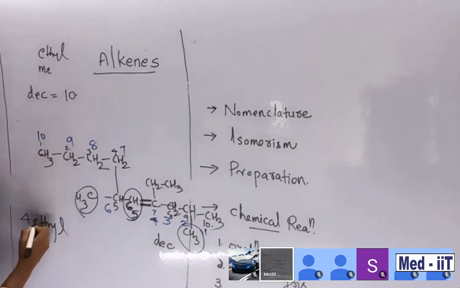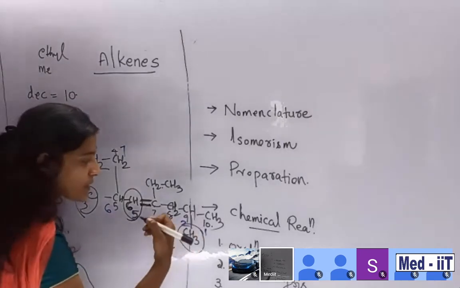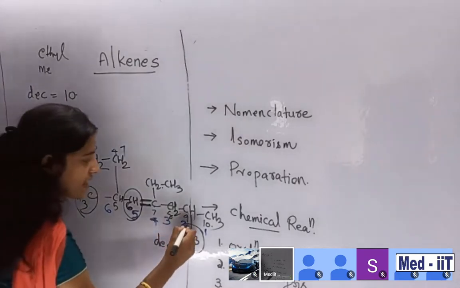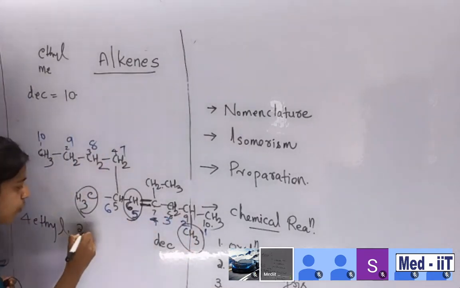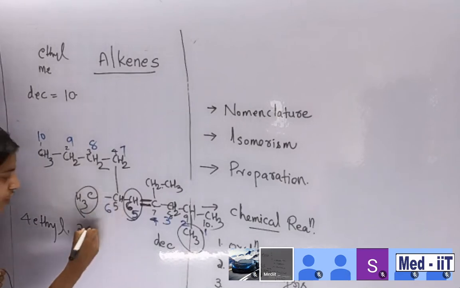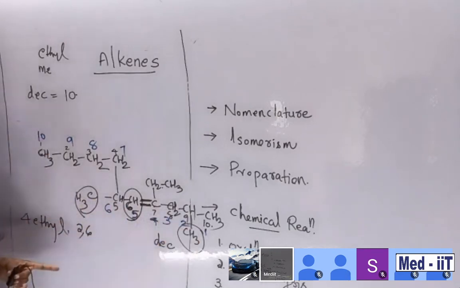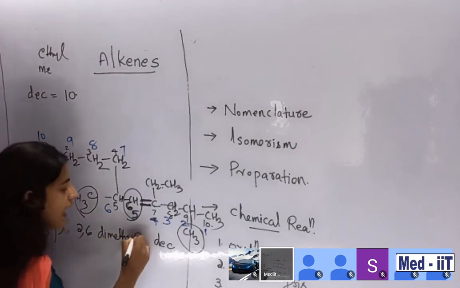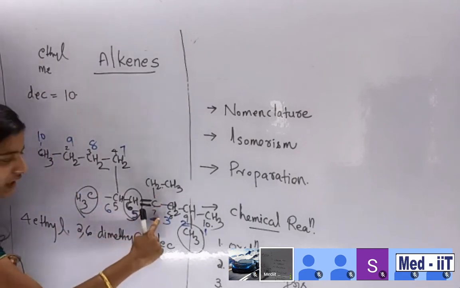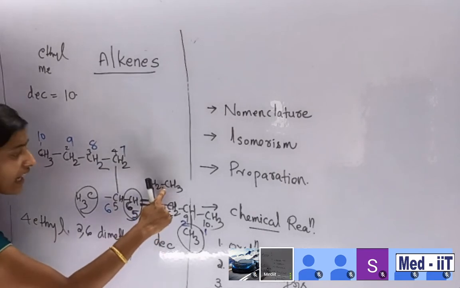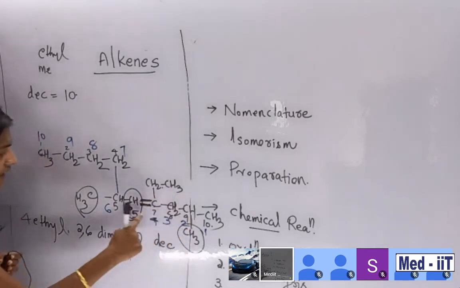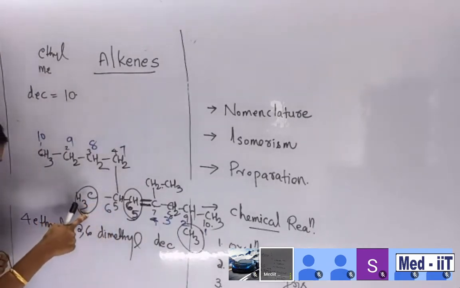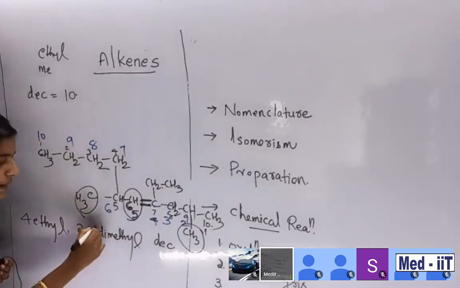So 4-ethyl, and then you want to specify. Here it is 2, 6. Then how many methyl groups are there? 2, so dimethyl. 4-ethyl, 4 containing ethyl, and then 2 and 6th carbon containing dimethyl, not one, di. You want to specify this also.